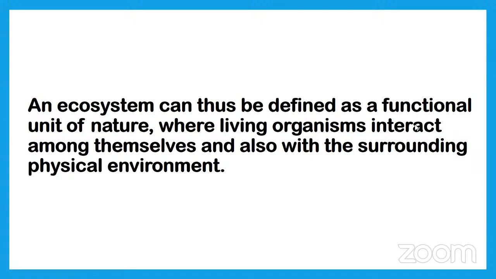Let us see what an ecosystem is. An ecosystem can be defined as a functional unit of nature where living organisms interact among themselves and also with the surrounding physical environment. In the ecosystem, they depend on each other and also interact with the physical environment like air, water, sunlight and soil.